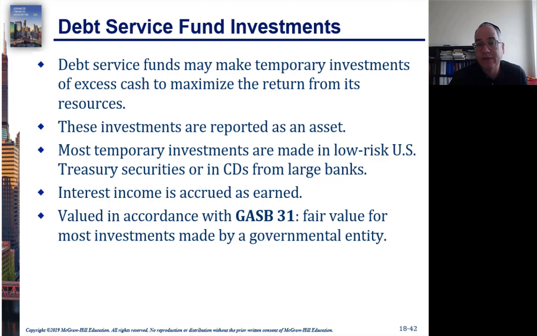One more item is that debt service funds can invest money, so they don't just have to have cash, and these investments will be reported as an asset. And usually they're going to invest in very secure investments like Treasury securities, CDs. I think they may also sometimes invest in state and local government bonds that are federally insured. And interest on them will be accrued as it's earned, which is a little weird, in accordance with GASB 31. I say that it's weird because interest expense is accrued when it becomes due.